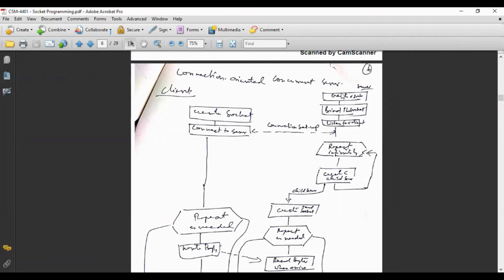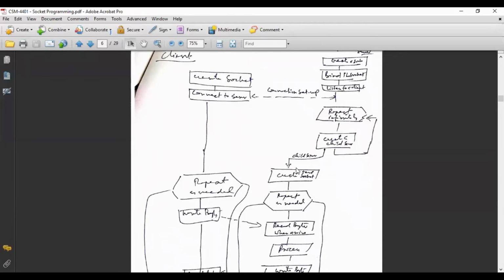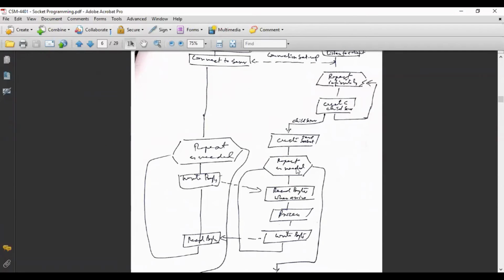So you see here, create a socket, bind the socket, and listen. The moment a request from a client arrives for a connection establishment, what happens basically? The parent server creates a child server program. The moment a client request arrives, the server program creates a child server, and that child server provides the service to this requesting client.